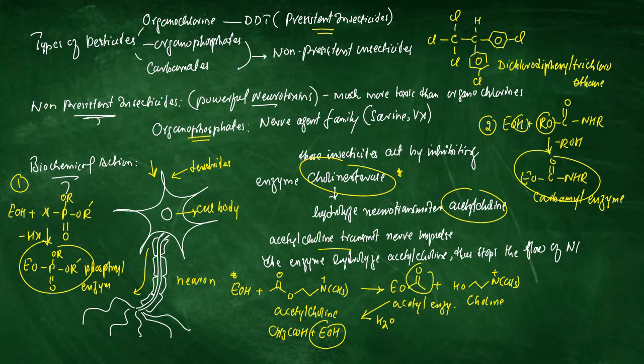Pesticides are chemical or biological agents which are used for eliminating pests. We have three different categories of pesticides, such as organochlorine, organophosphate, and carbamates. Again, these three different categories are divided into two different types, such as persistent and non-persistent insecticide. When we talk of persistent and non-persistent insecticide, we usually refer to the capacity of a particular pesticide, whether it survives in environment for a long time or not.